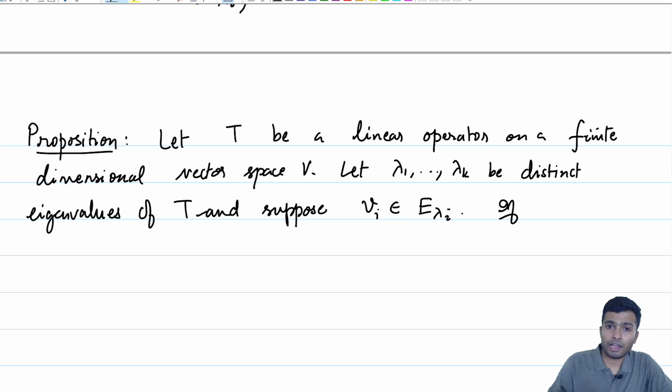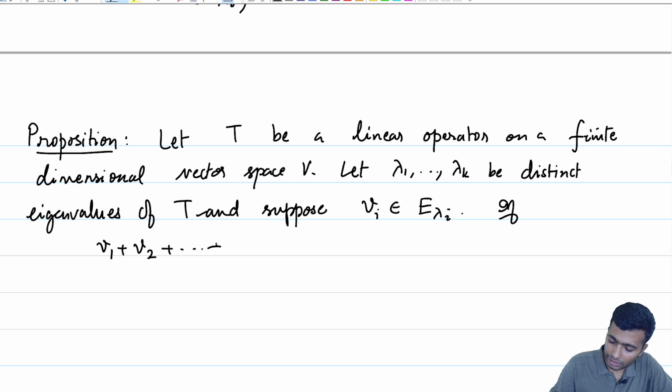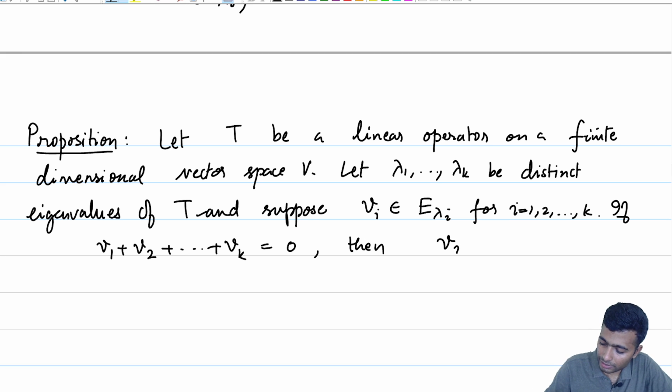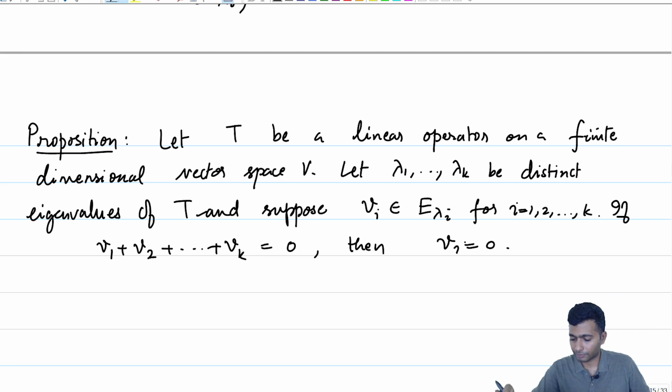If we have V_1 plus V_2 plus up to V_k, for i equal to 1 to k, with each V_i in E_lambda_i, suppose V_1, V_2 up to V_k all add up to the 0 vector, then each V_i is necessarily equal to the 0 vector.